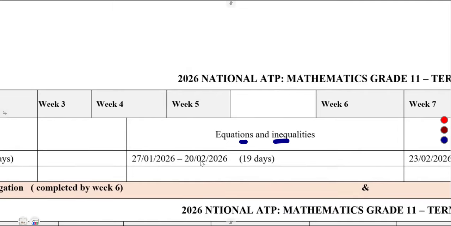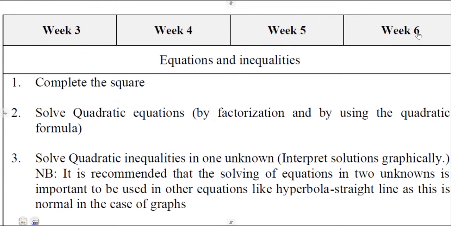Okay, this is 19 days that you must cover everything. So you've got enough time to cover equations and inequalities within week 3 to week 6.